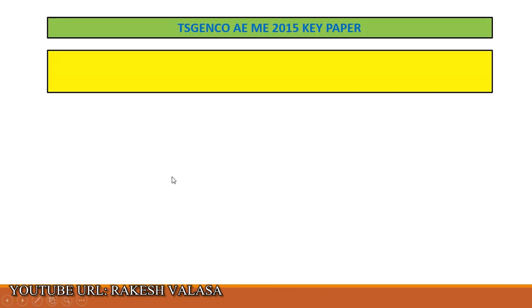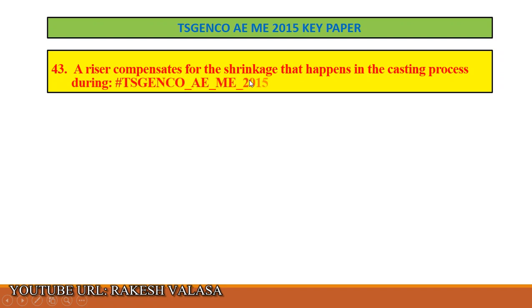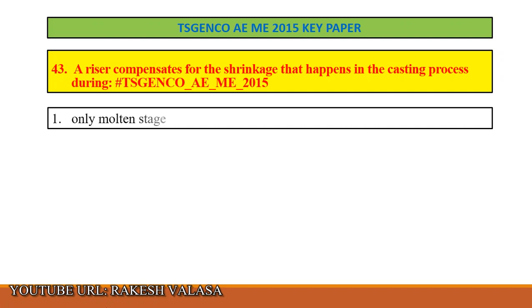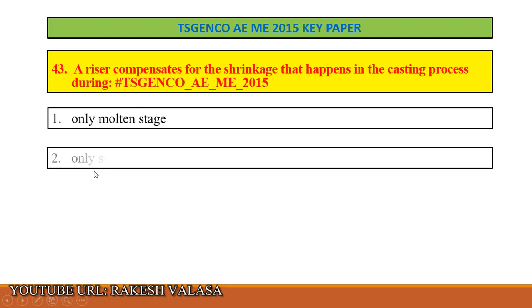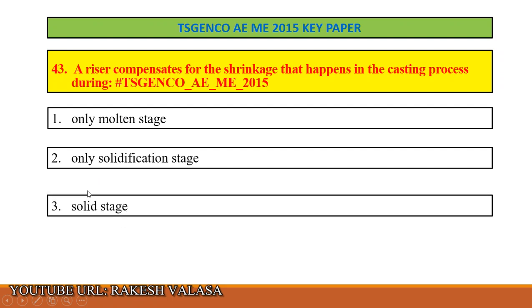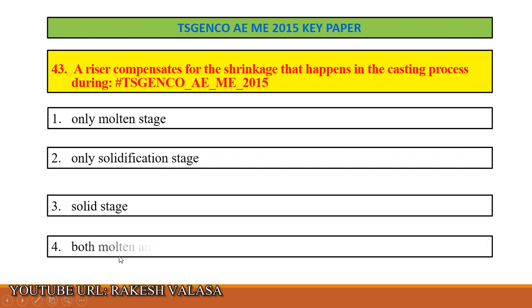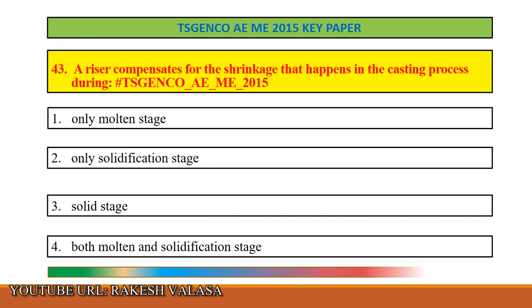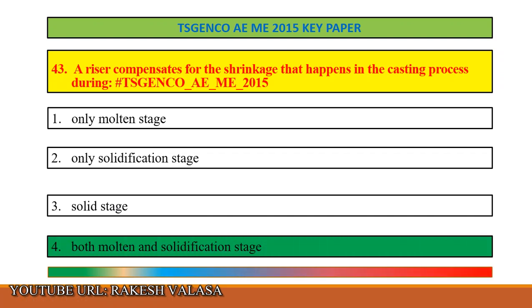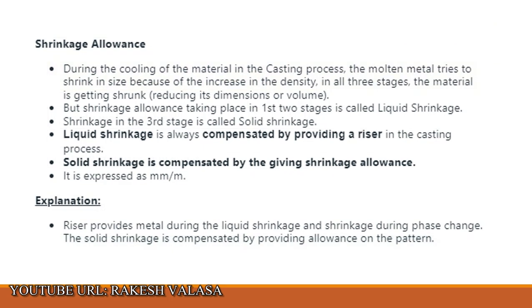Question number 43. A riser compensates for the shrinkage that happens in the casting process during: option 1 only molten stage, option 2 only solidification stage, option 3 solid stage, option 4 both molten and solidification stage. The correct answer is option 4, that is both molten and solidification stage. Let us see the explanation.